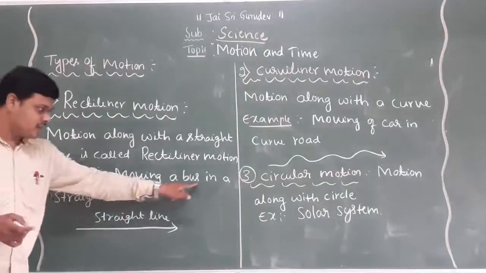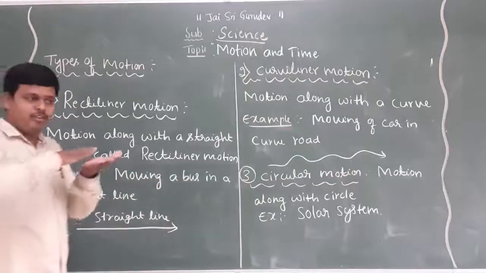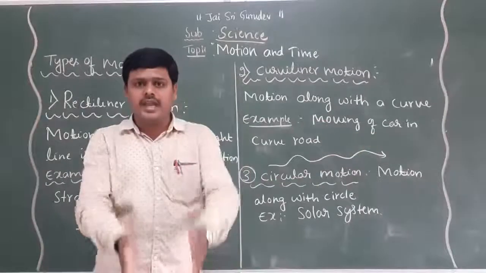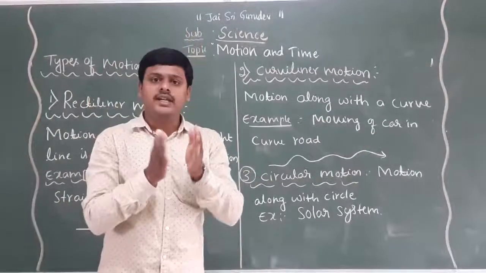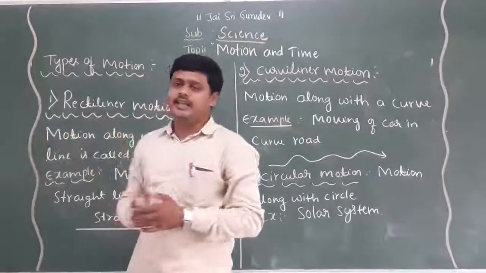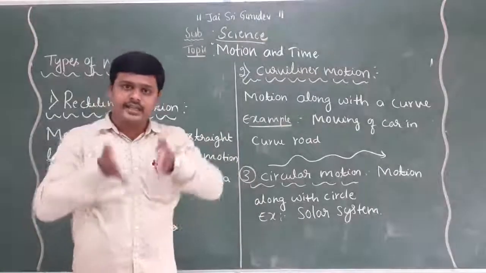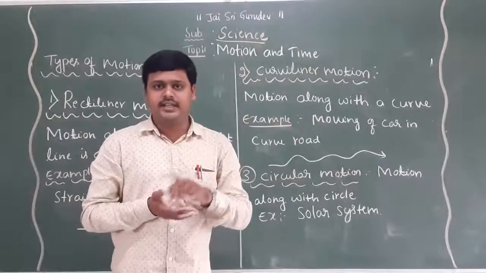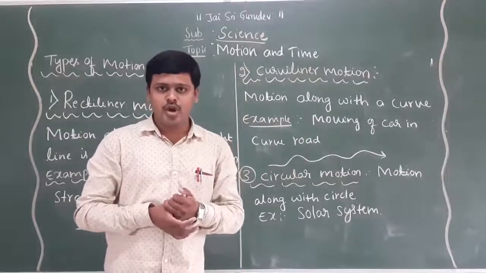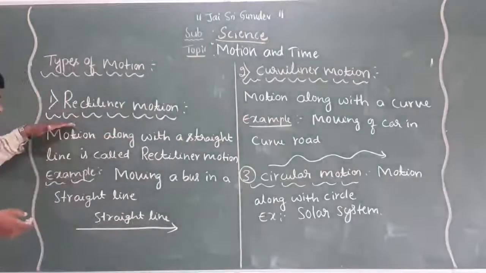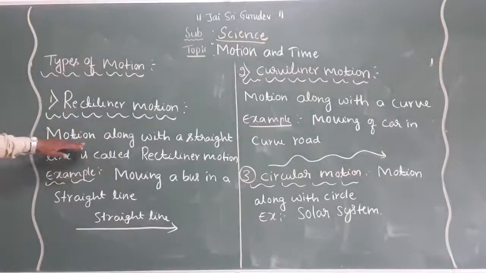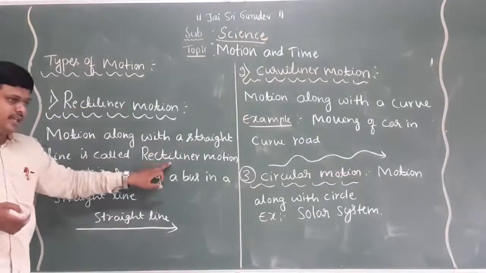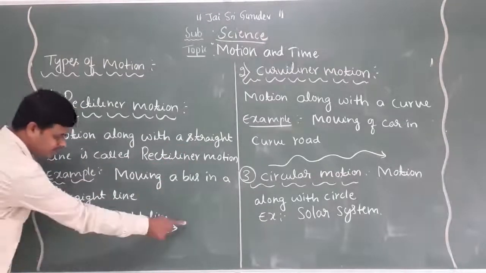The best example for rectilinear motion is a bus moving in a straight line. There are no diversions, so the bus is moving straight. That is a best example for rectilinear motion. In case any diversions take place, that does not come under rectilinear motion. Hope you understand. So rectilinear motion is the motion along a straight line, the motion that takes place in a straight line.